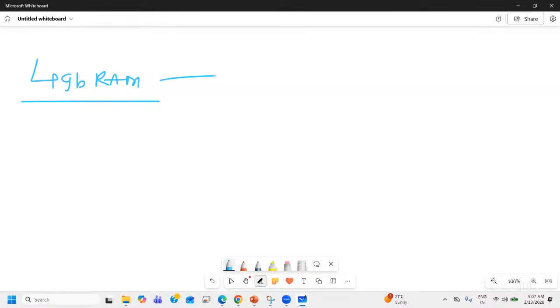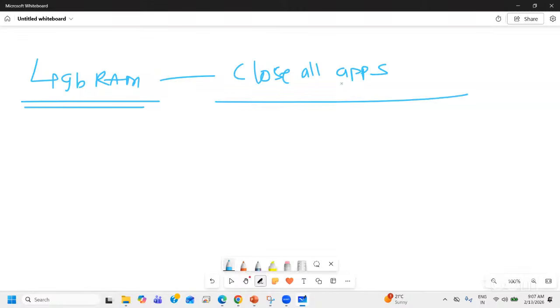Now, there are few conditions you have to consider while downloading this Power BI desktop, or you have to follow them. What all those conditions? If you have 4 GB RAM in your laptop or desktop, yes, you can download it. But if you have 4 GB of RAM and are using Power BI desktop, close all the applications in the background. Do not use any other application. Any apps which are running in the background, close them.